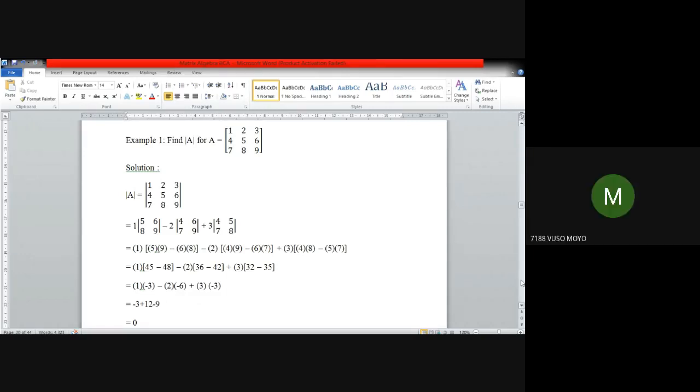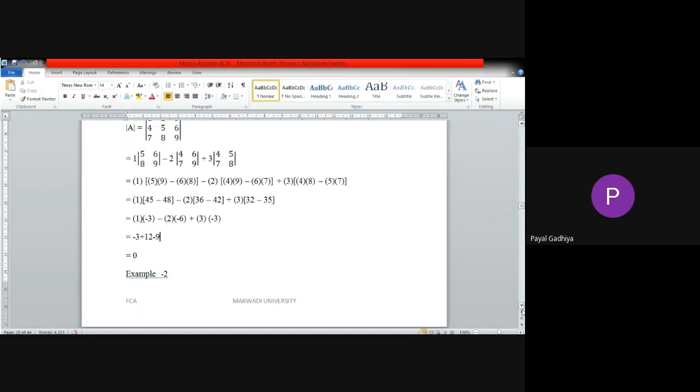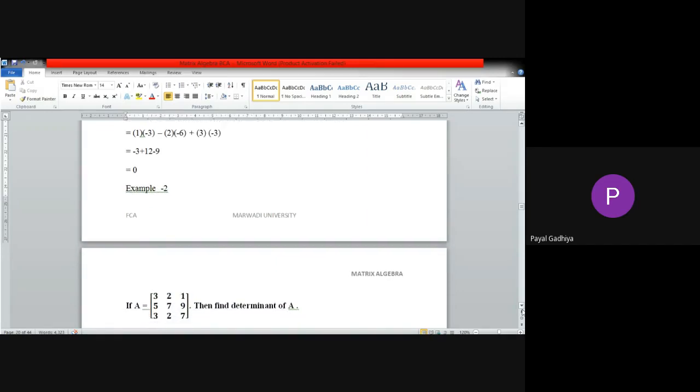Okay. Clear. So I'm giving you one example and you have to calculate determinant of that matrix. Okay, this matrix is given to you. You have to find determinant of A. Calculate it right now. And please do it quickly because in examination you won't have that much time to calculate it very slowly. So try your maximum to calculate it perfectly and quickly.